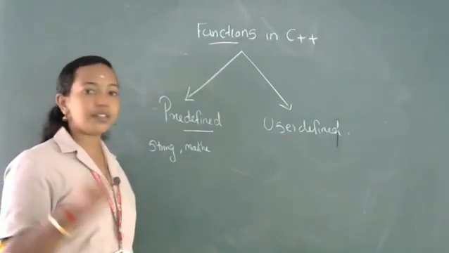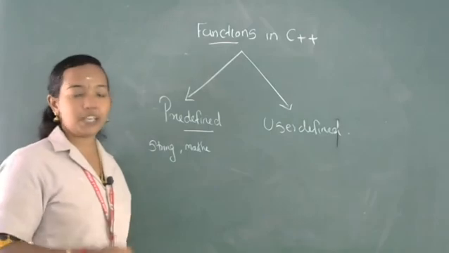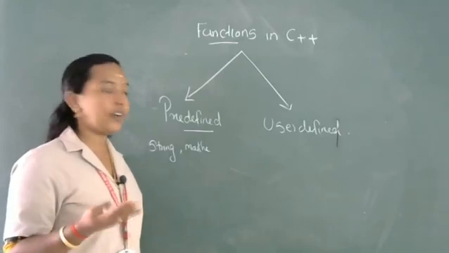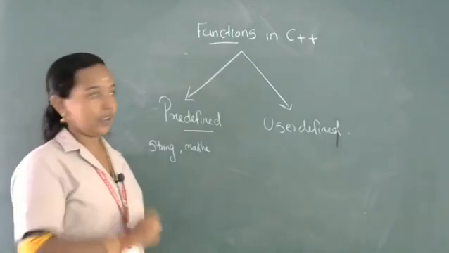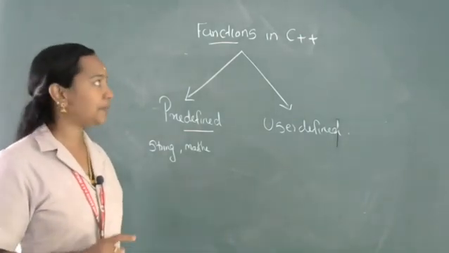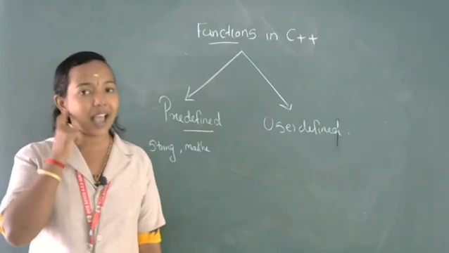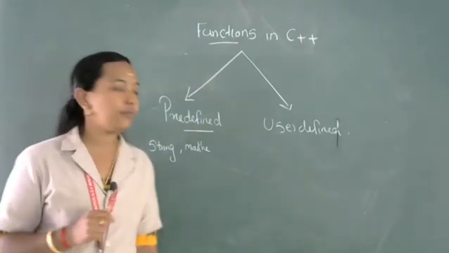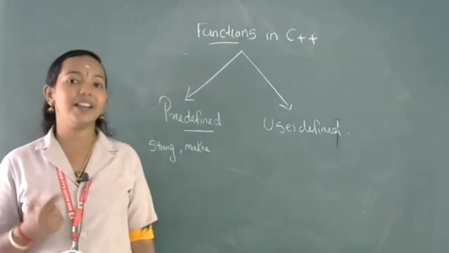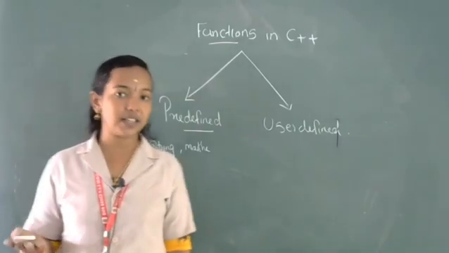In plus 2 you will study two more languages called JavaScript and also PHP. In JavaScript and also in PHP we use user defined functions. So user defined function is very important. In user defined functions we focus on programs. But in predefined functions you need to study the function name along with the syntax, that is enough. Okay, clear. So this is functions in C++. Functions in C++ can be classified into two categories, predefined function and user defined function. Predefined function is also known as compiler defined function. Then some of the commonly used predefined functions we will discuss in the next video.